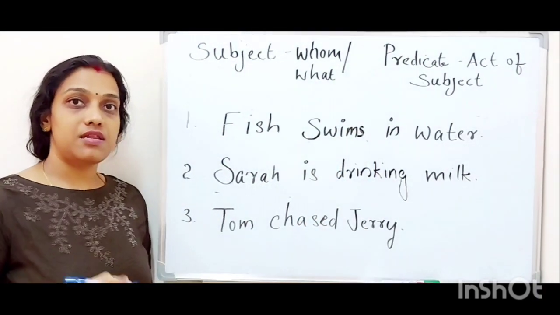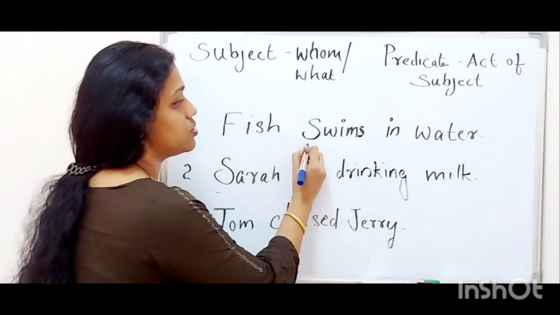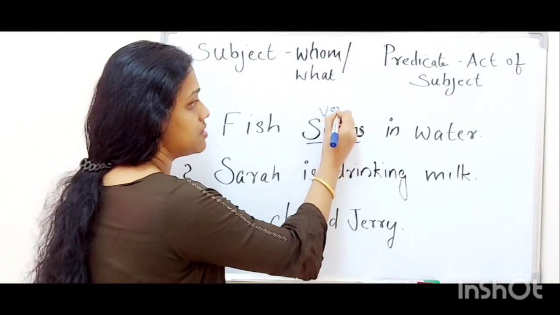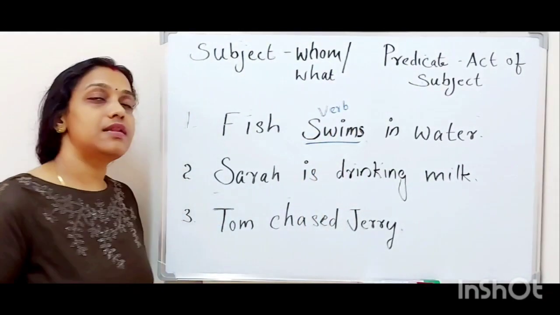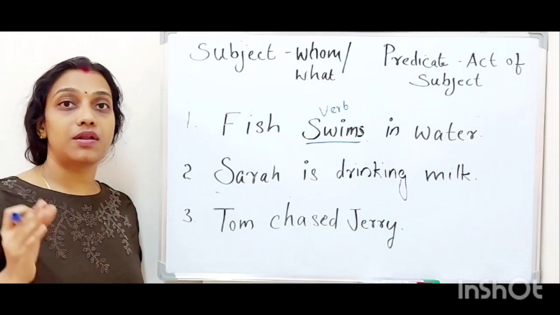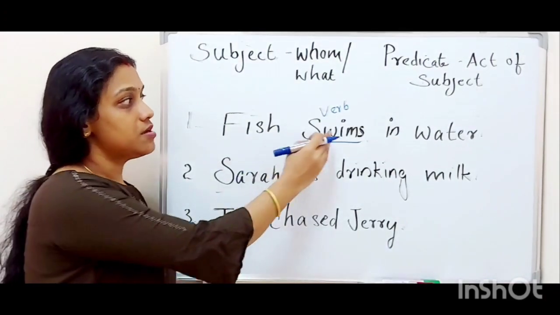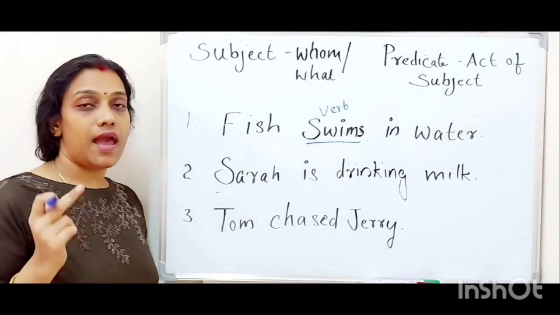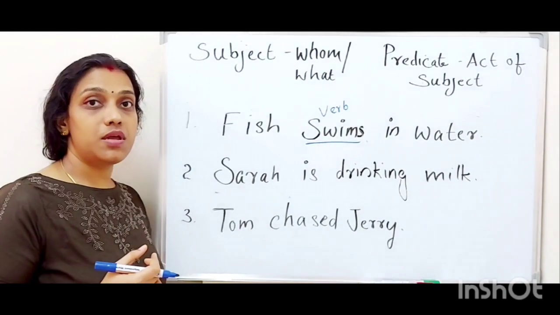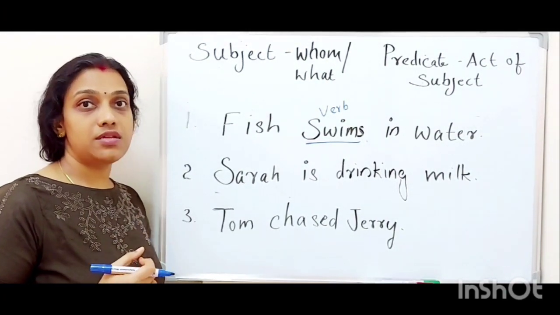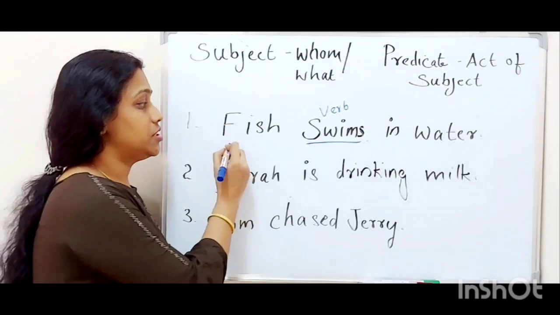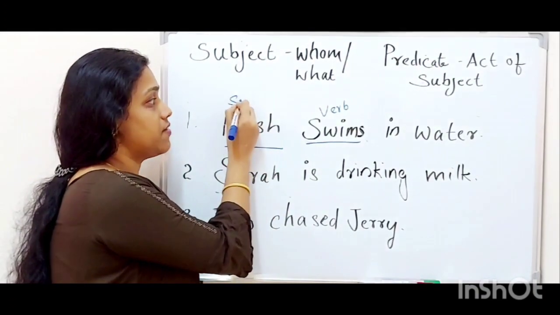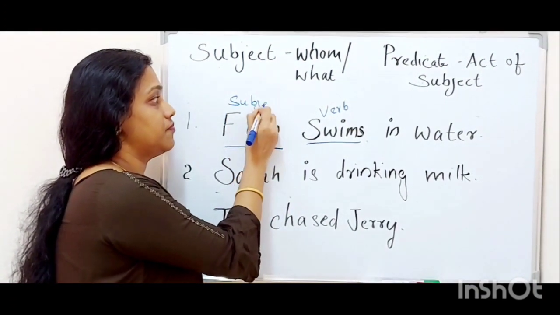What is the verb here in this sentence? We know it is swims, right? Swims is the verb here. So in a sentence, first of all, we need to find out what is the verb. So here, swims is the verb. Now we have to ask who is doing this act, who is focused in this sentence, that is fish. So fish is our subject.